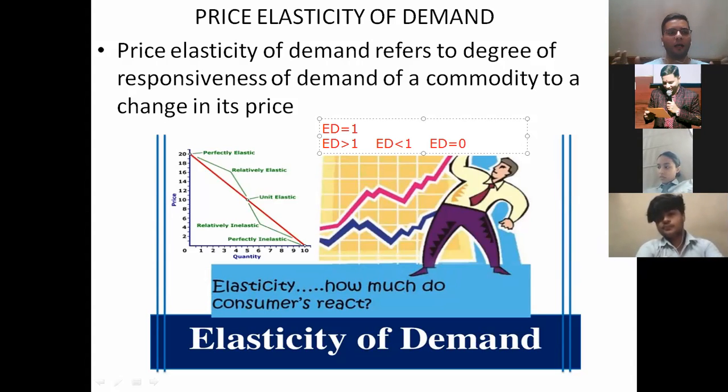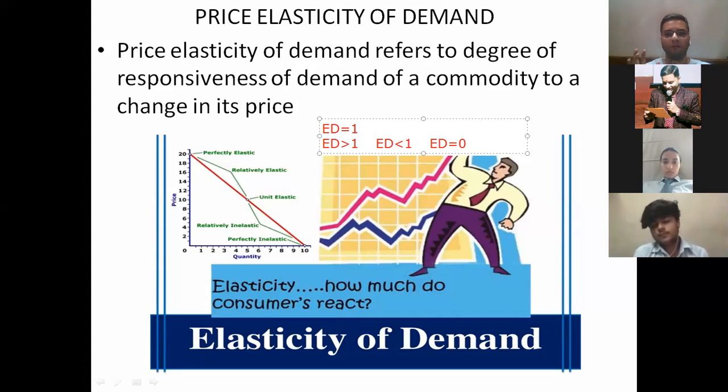Very good, Sia, Priya, Karthik. They all have given the answer. Essential goods, habits and addictions, medicines, all these products are those habitual necessities. Very good, Daksh. So all these products are those goods which we say that even if the price of the commodity rises, the consumer is not going to change the demand. Why?